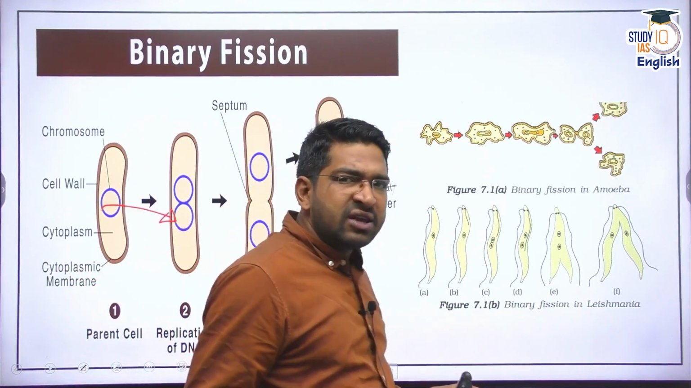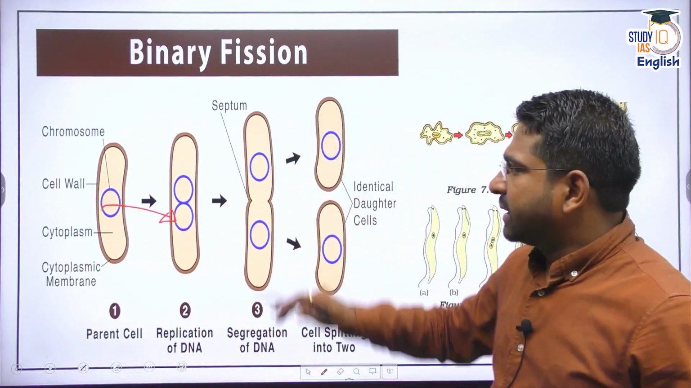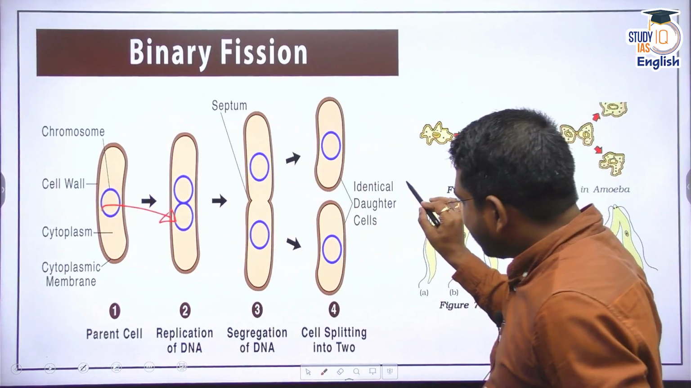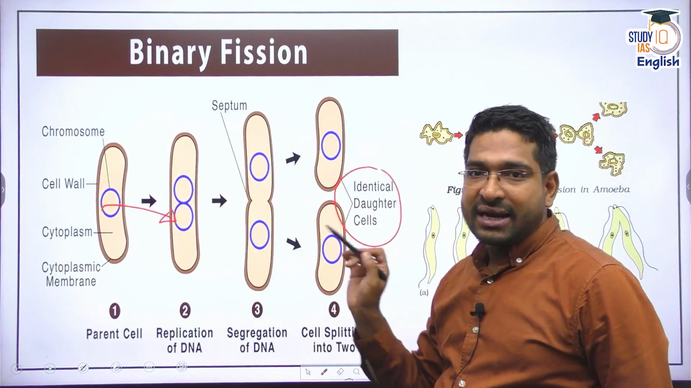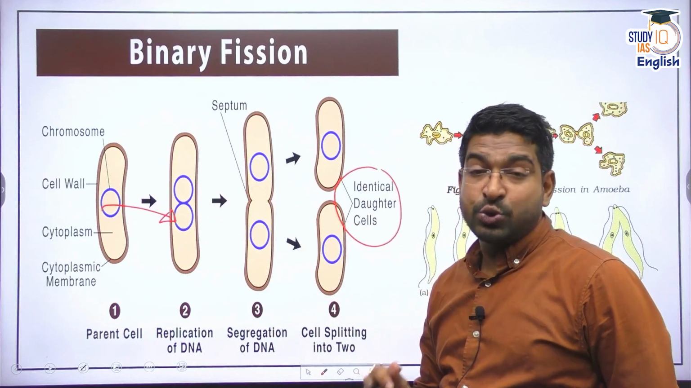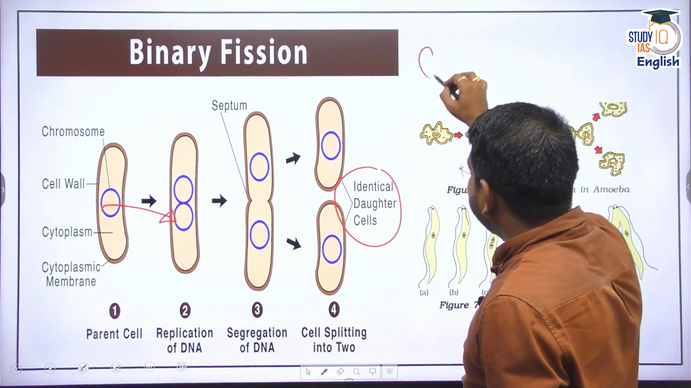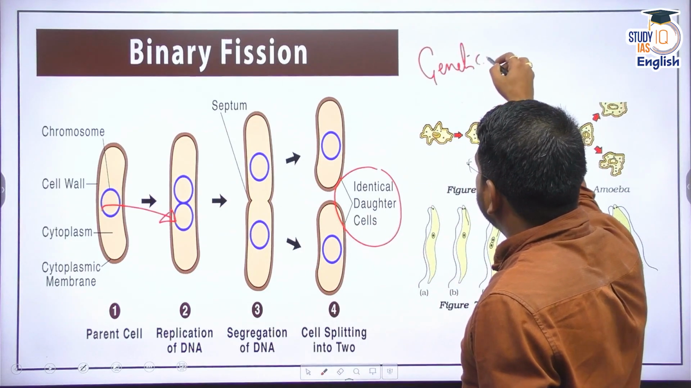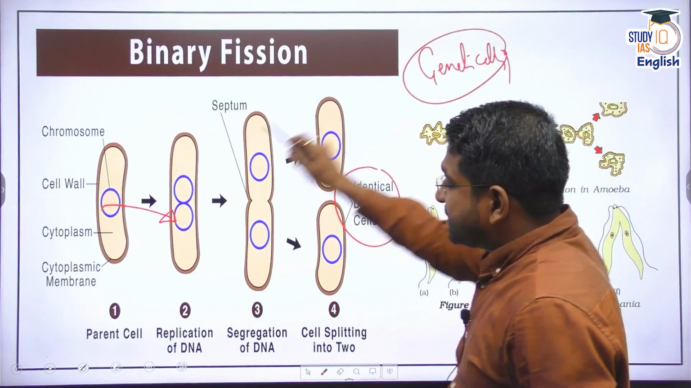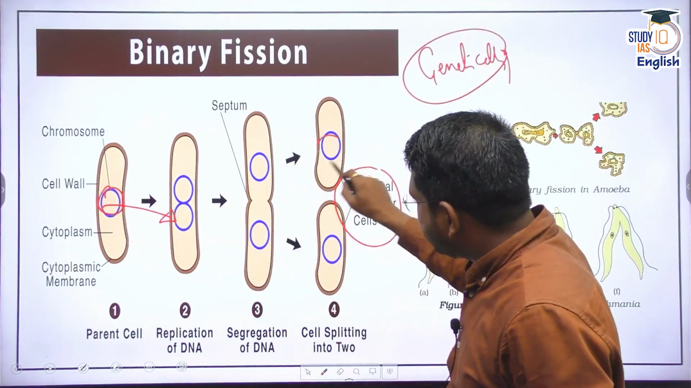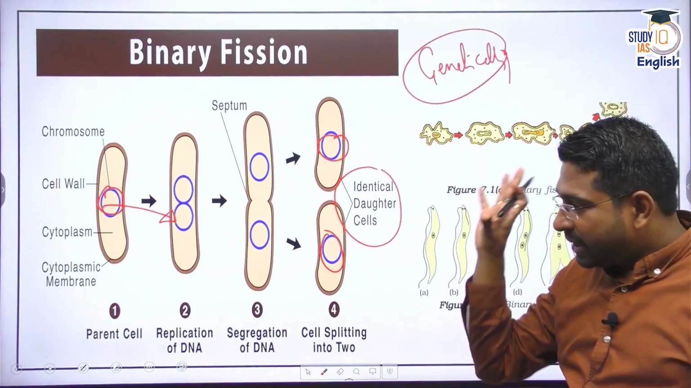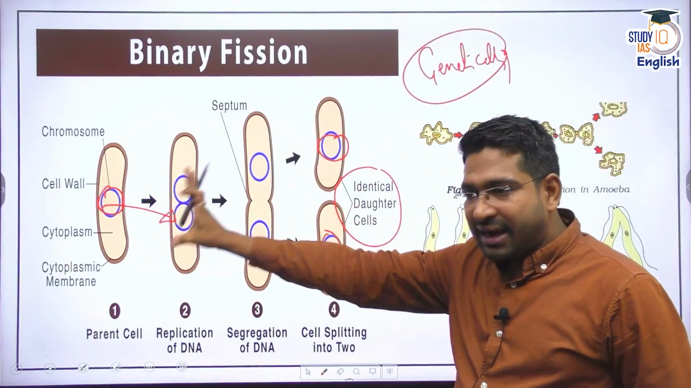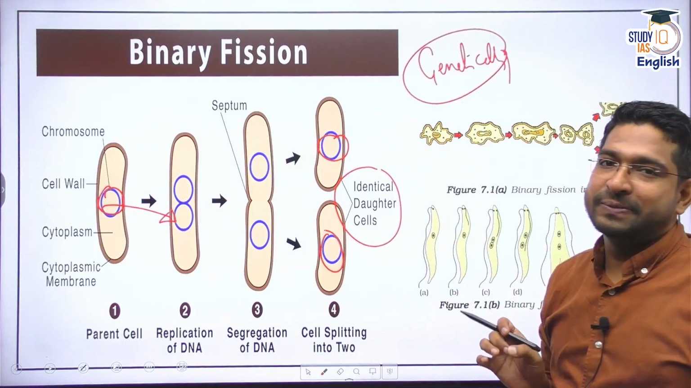Now, in this binary fission, you do understand that the daughter cells are an exact replica of the parent. Exact replica, phenotypically also, and remember, genetically also. Whatever DNA was present here, exactly the same kind of DNA, exactly the same kind of chromosomes are present here as well. So, genetically, the exact replica is formed here.